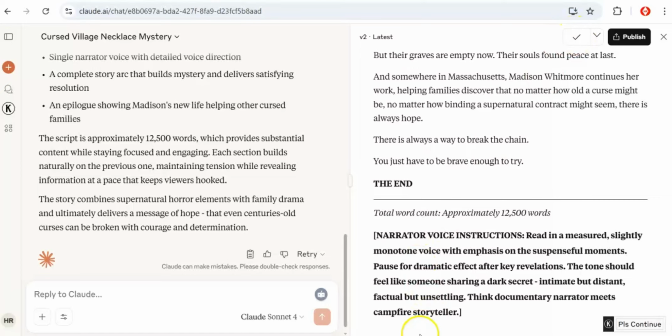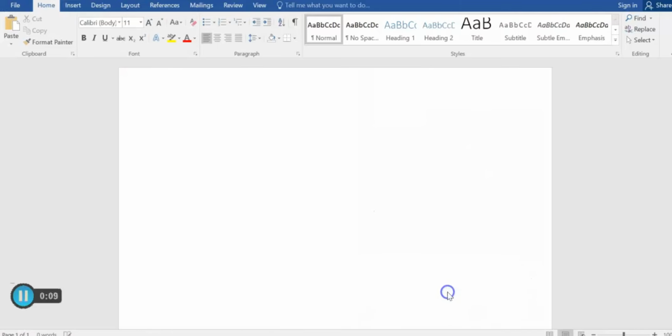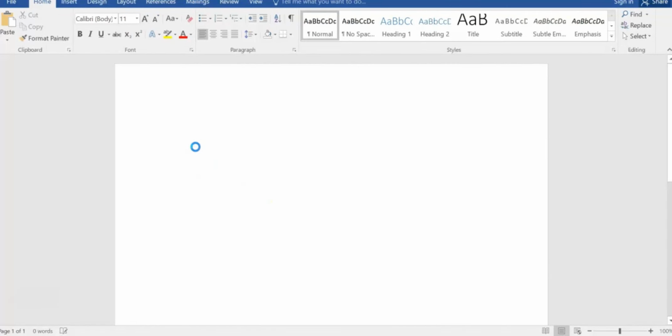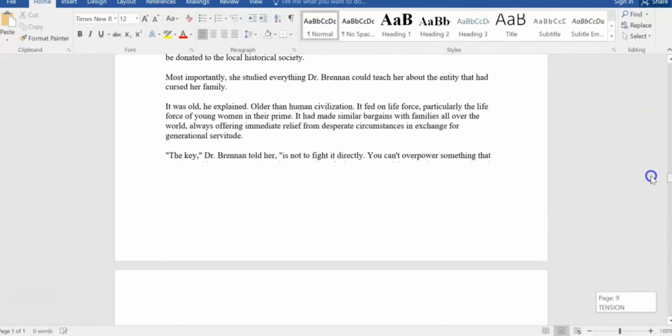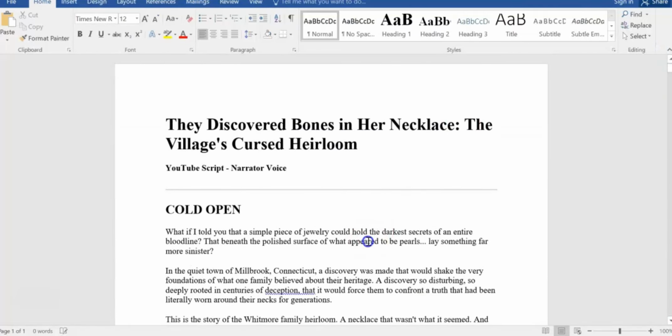I'll just click on copy. After you click on copy, you go over to your Word document and paste the script you generated, and let's see how many pages this will give us. As you can see, we already have 12,500 words according to the AI word count. What I need to do first is check the pages, which is already over 19 pages, and I can show you that this will give me over 30 to 40 minutes with my voiceover on the script.